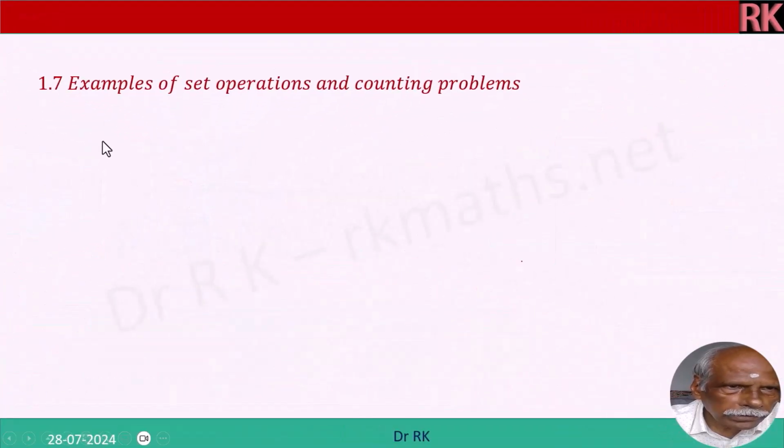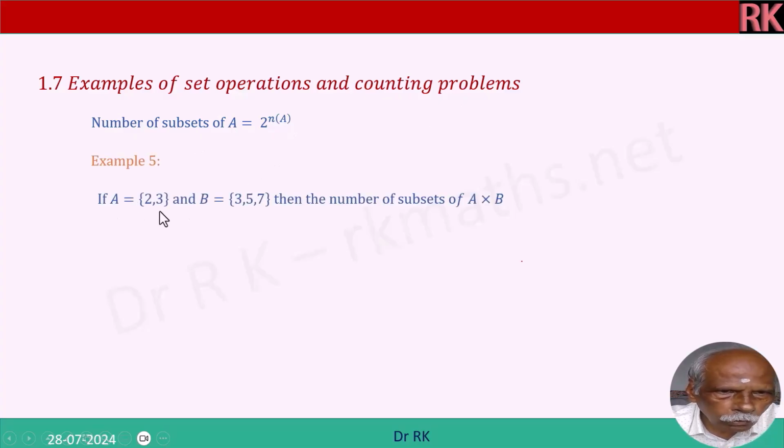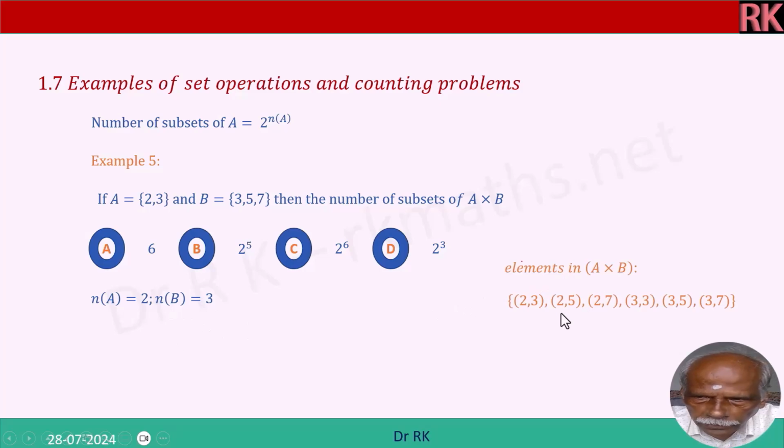Now we'll see examples of set operations and counting problems. The number of subsets of A is equal to 2 power the number of elements in set A. For example, if A is equal to {2, 3} and B is equal to {3, 5, 7}, then the number of subsets of A cross B is, the correct answer is 2 power 6, right? Because the number of elements in A is 2 and the number of elements in B is 3, so the number of elements in A cross B is equal to 6.